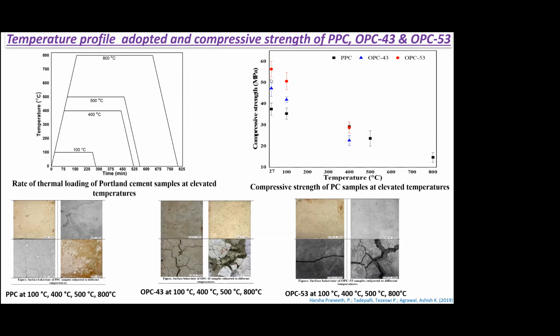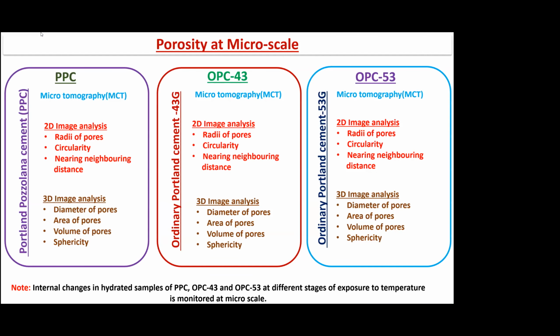And then we found out that as the temperature increases, the compressive strengths of the material go down quite rapidly after a certain critical temperature of 500 to 600. So we used microtomography initially to do both 2D and 3D image analysis, looking at the radii of the pores, what is the circularity of the pores, what is the nearest neighbor distance between the pores. And then we also conducted 3D image analysis, wherein we looked at the diameter of the pores, area of the pores, and the volume sphericity of the pores.